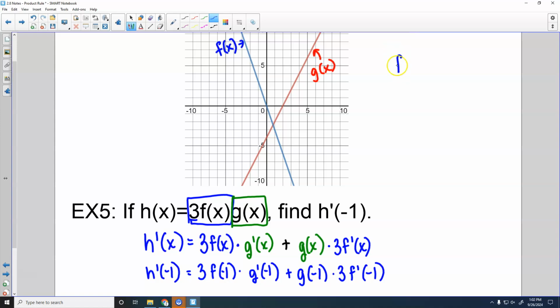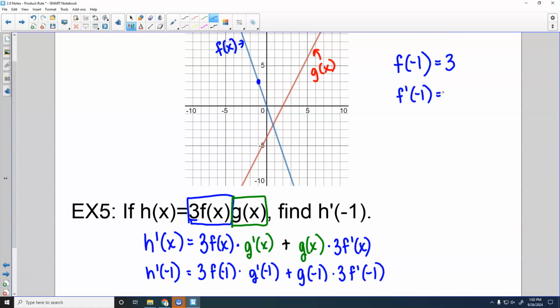So what is f of negative 1 when I look at this graph? It is 3. Right, we're just reading the y-coordinate off of that graph, right? What is f prime of negative 1? F prime is the slope of the tangent line, or in this particular case, because it's a straight line, it's just the slope of the line, right?